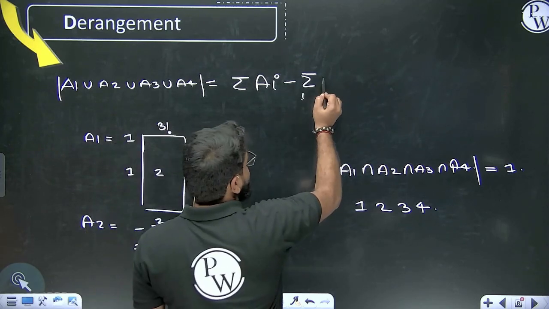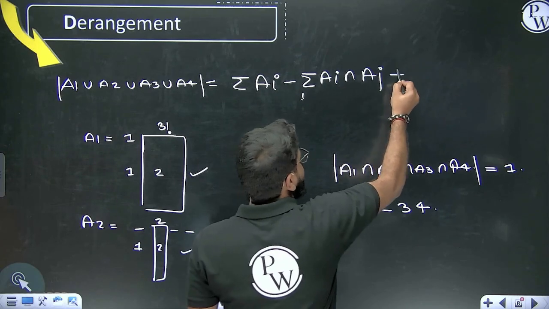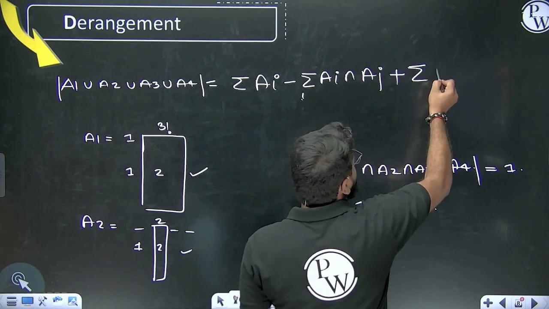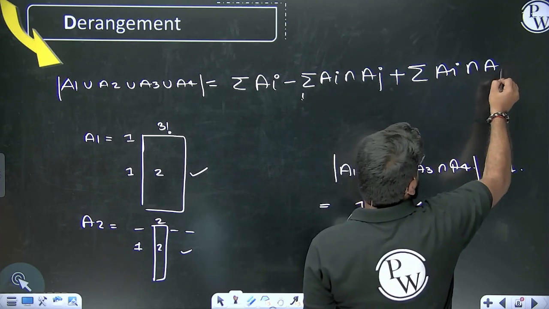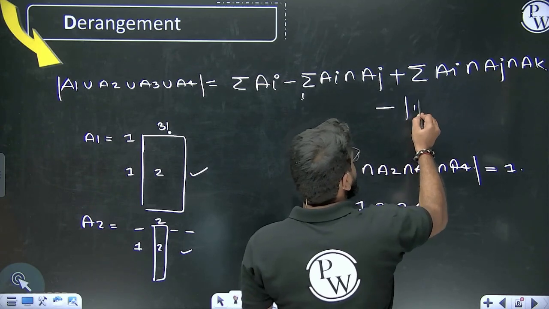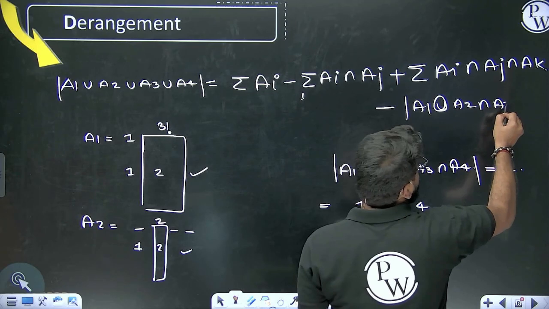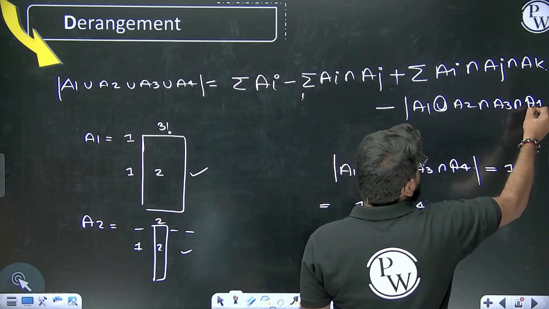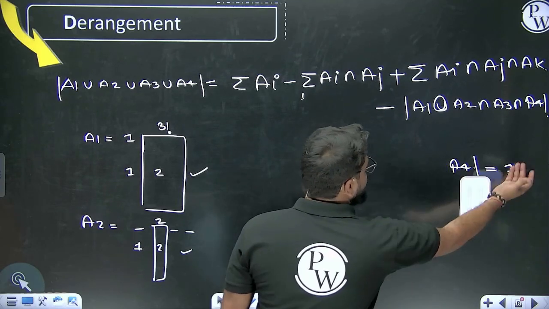That is why we say A_i intersection A_j, and then again we have to add it. This is the property of inclusion and exclusion. Then A_i intersection A_j intersection A_k, and then minus A1 intersection A2 intersection A3 intersection A4. Okay, so in this way we have to find all the possibilities related to that.